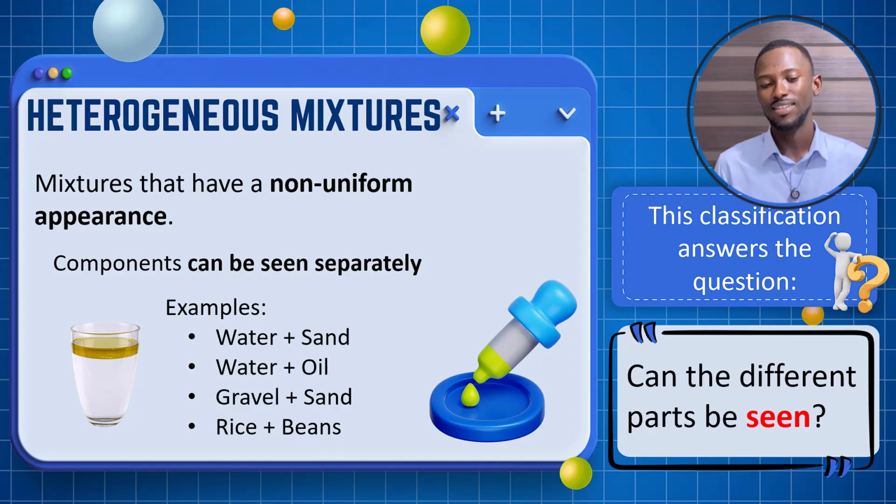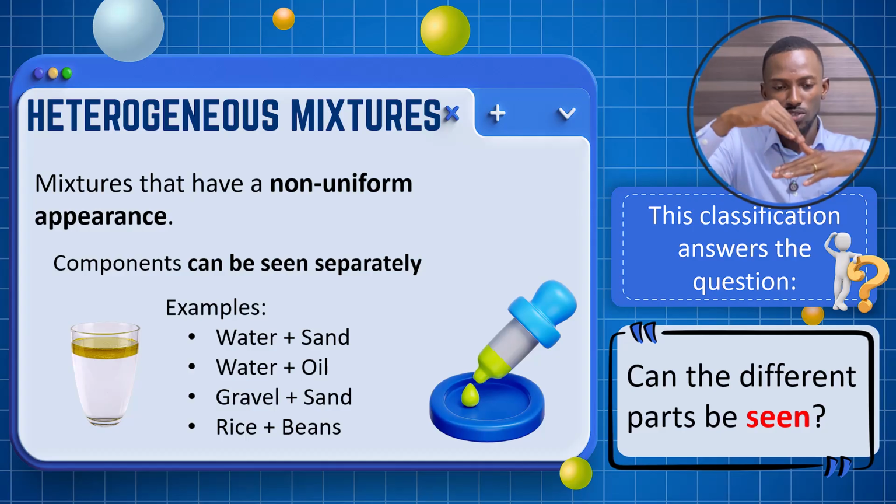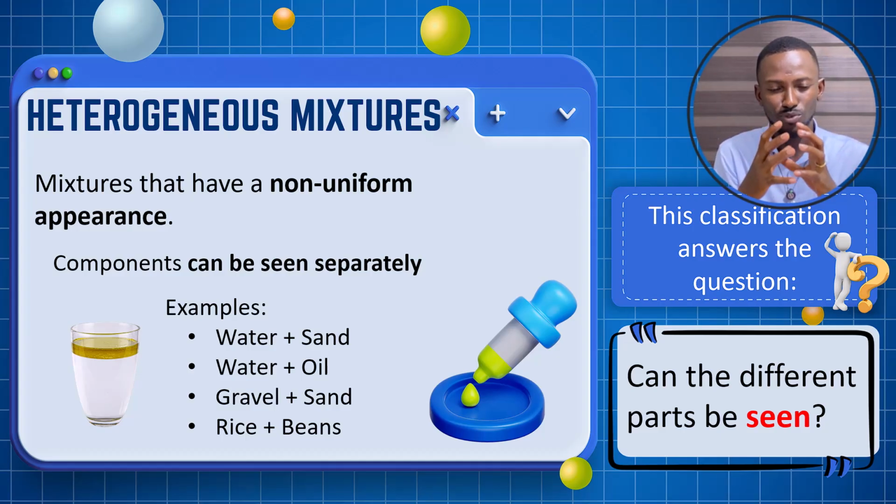And then we have gravel and sand, rice mixed with beans. You can still see the rice and you can still see the beans as separate components that have been mixed. So that is heterogeneous mixtures. Water and oil. If you look at the picture out there, you can see that the oil is on top and the water is down. So they have not mixed uniformly. That makes it a heterogeneous mixture.